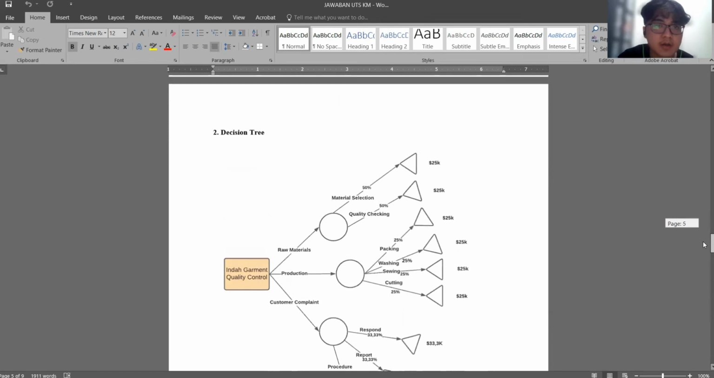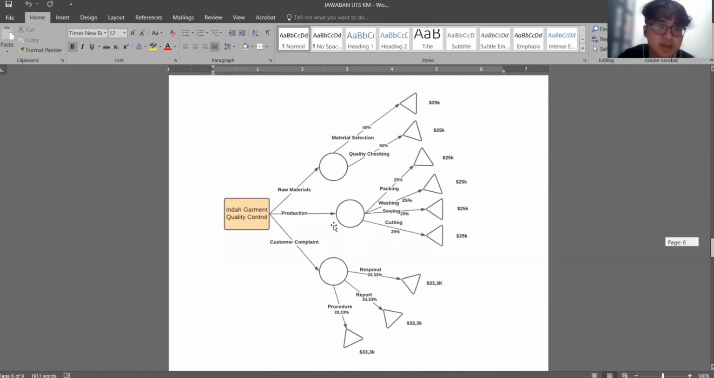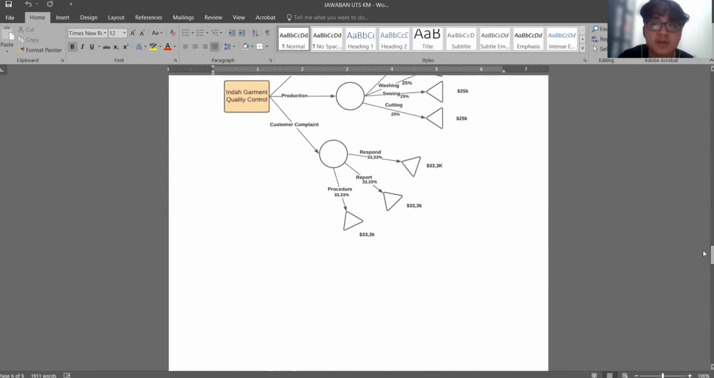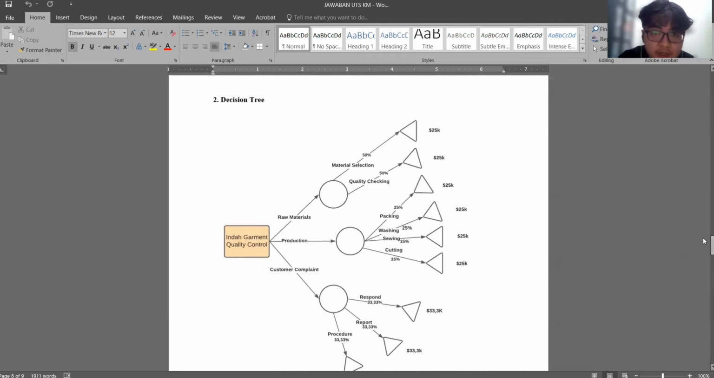After that, I made a decision tree. This is my decision tree for Indah Garment: quality control, raw materials, production, and customer complaint. In customer complaint, there are procedure, report, and respond, with a percentage of 33.33%, and then finish. In production, there are packing, washing, sewing, and cutting. In raw materials, there are material selection and quality checking.